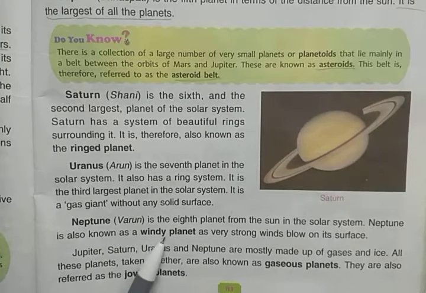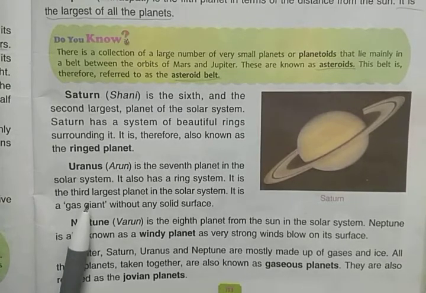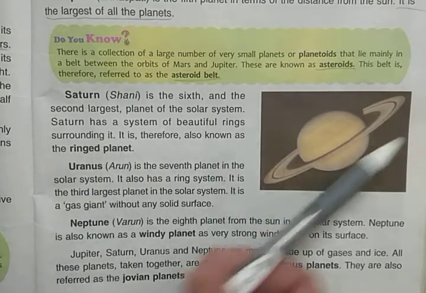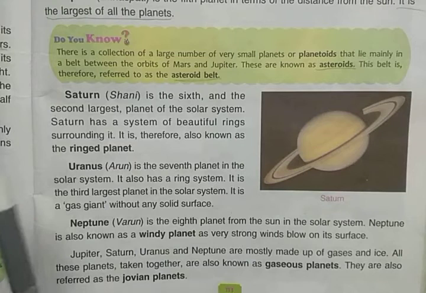Like Neptune is a windy planet, Mars is a red planet. Our Earth sustains life, and it is sometimes also referred to as the blue planet. Mercury is the smallest, right? And Venus is the hottest and the brightest planet. These are the particular features, the special things of all the planets, that you have to learn and understand: what is special in which planet. Like in Saturn there is a ring, right? That's why it is called a ringed planet, so that is special in it. After that, Jupiter is the largest of all the planets.